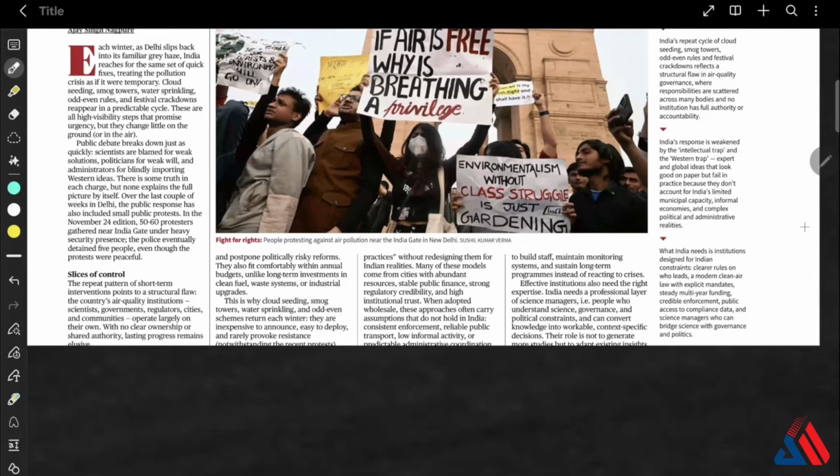What does India actually need? We need a clean air law with clear accountability, defined mandates for center, state, and local levels, and we also need a coordinating authority. Okay. The second one, we need stable multi-year funding for long-term programs and also for the monitoring system. The third one is something known as science managers, that is, people who understand science, governance, and politics to translate research from elite institutions into implementable rules and ideas.